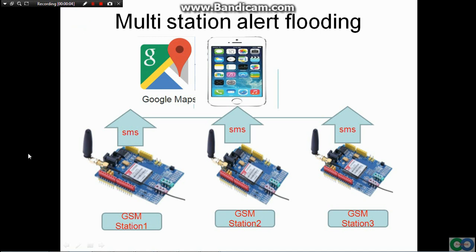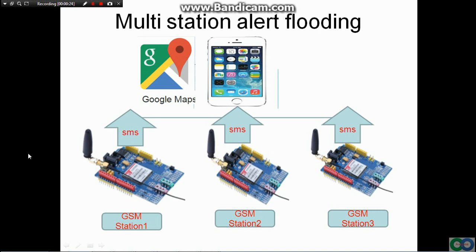Hello Arduino. In the previous video I made the GSM SIM900 flood alarm. I have an idea to add more than one station.